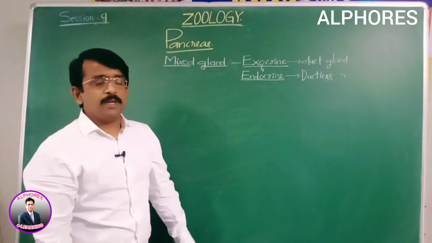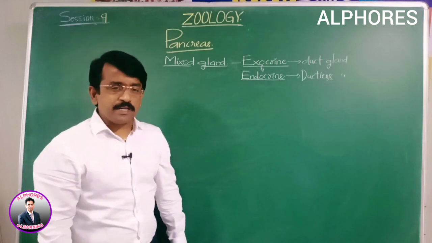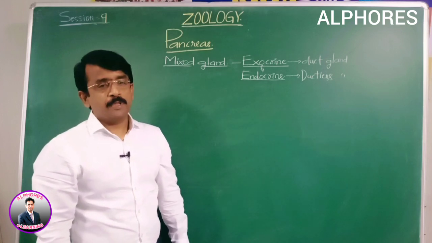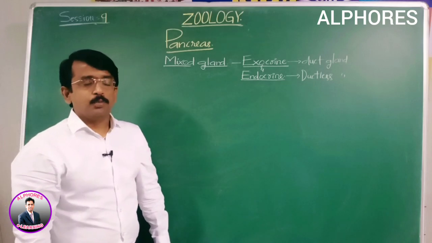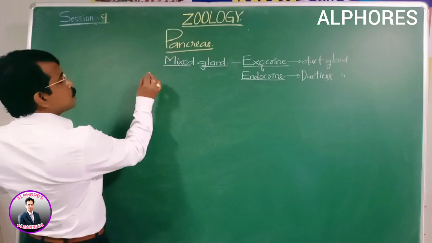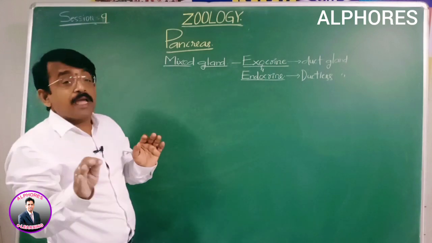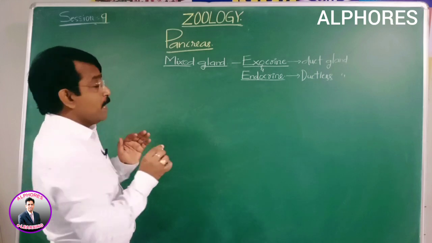We know very well that the pancreas is the gland which is present at the loop of the duodenum, and this gland has an exocrine and an endocrine part. 98% is the exocrine part, that is digestive related.